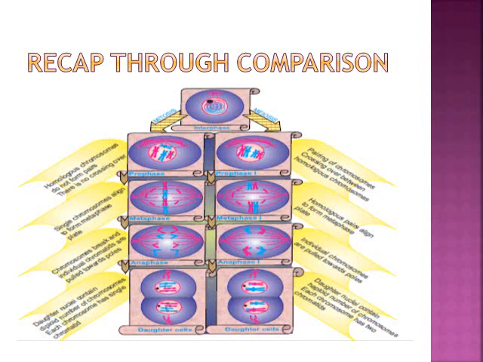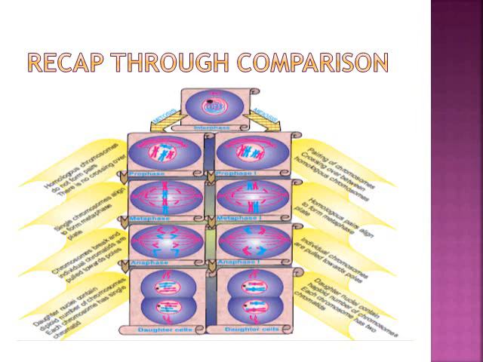There will be condensation of chromosomes and formation of spindle fibers, and the same thing occurs in meiosis prophase 1, but there is a difference: in mitosis there is no pairing of homologous chromosomes, and in meiosis 1 you can see that there is a pairing of homologous chromosomes. There will be crossing over.